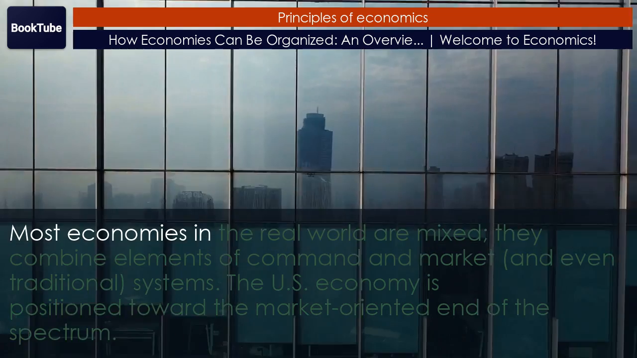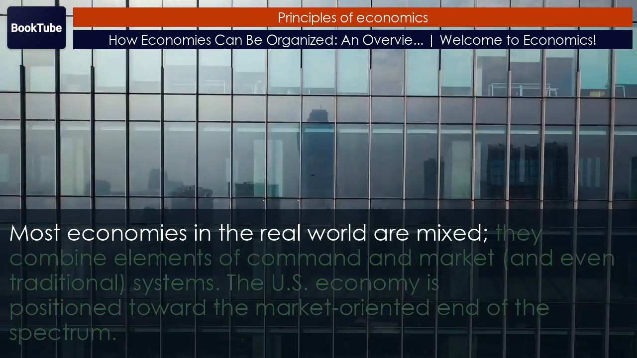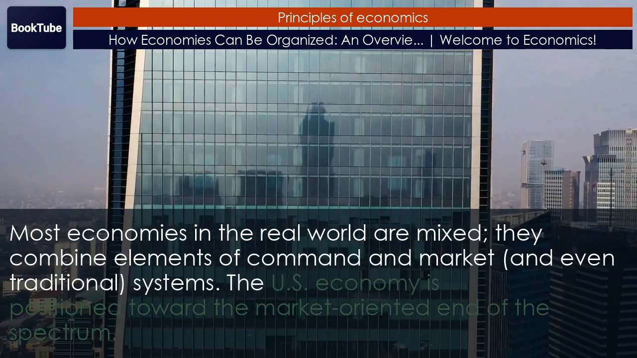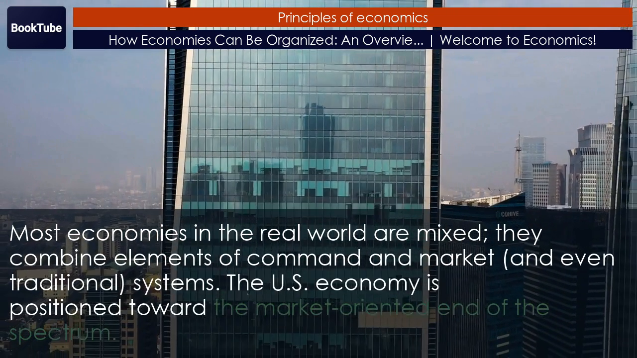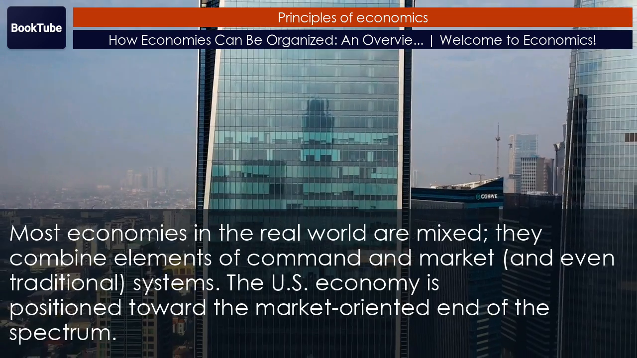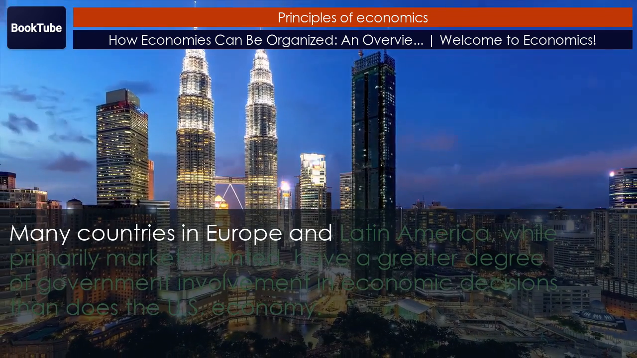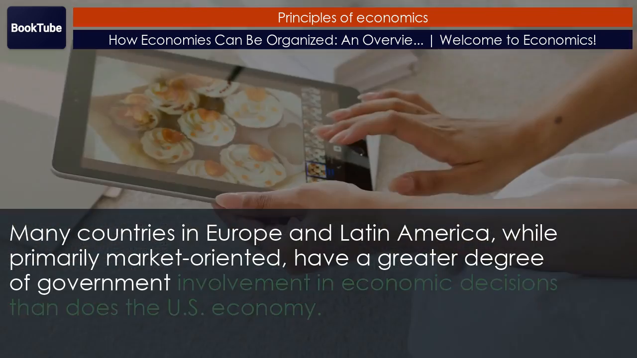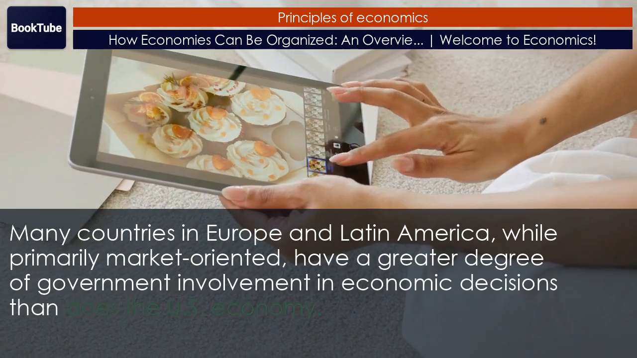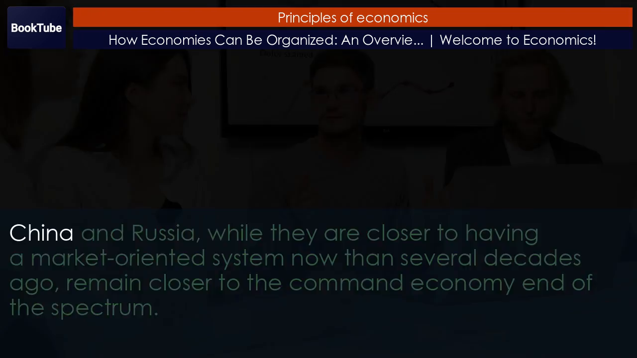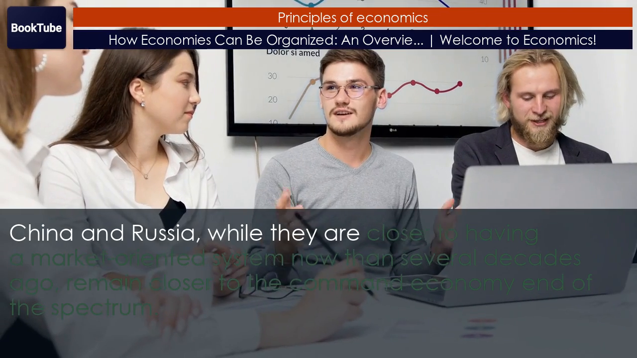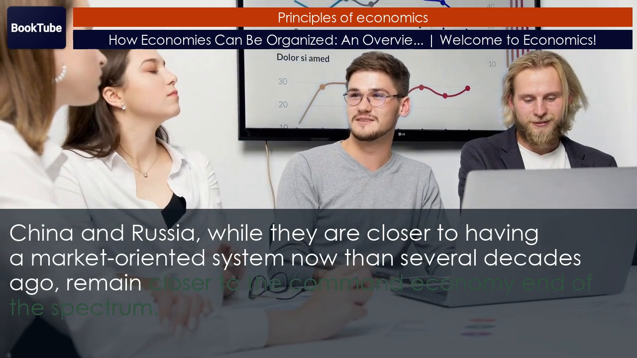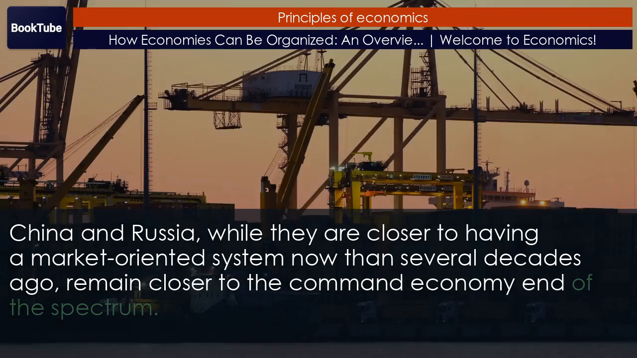Most economies in the real world are mixed. They combine elements of command and market, and even traditional systems. The U.S. economy is positioned toward the market-oriented end of the spectrum. Many countries in Europe and Latin America, while primarily market-oriented, have a greater degree of government involvement in economic decisions than does the U.S. economy. China and Russia, while they are closer to having a market-oriented system now than several decades ago, remain closer to the command economy end of the spectrum.